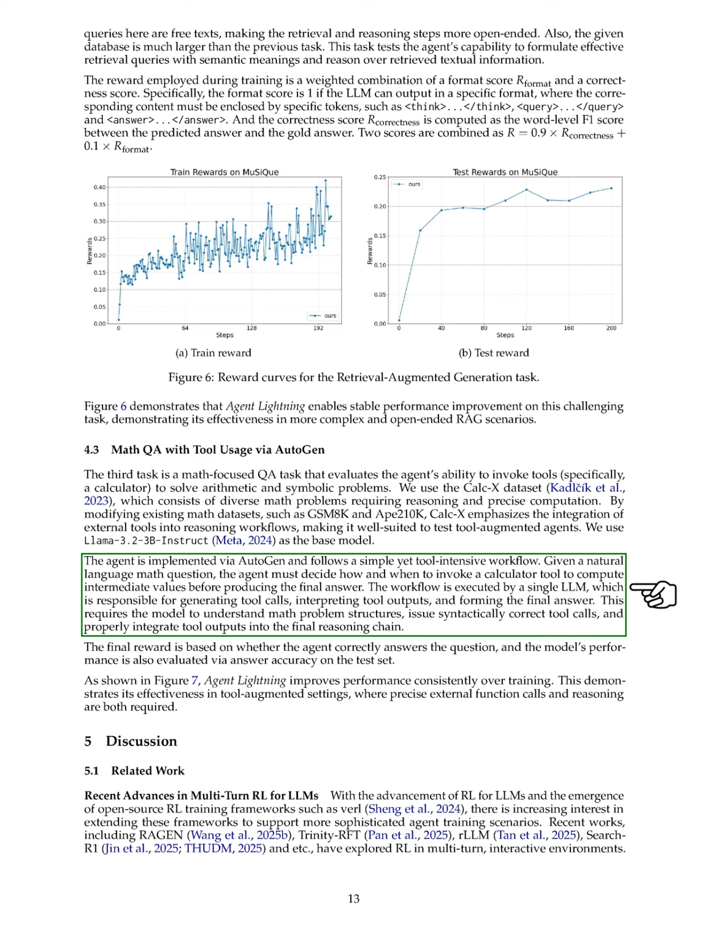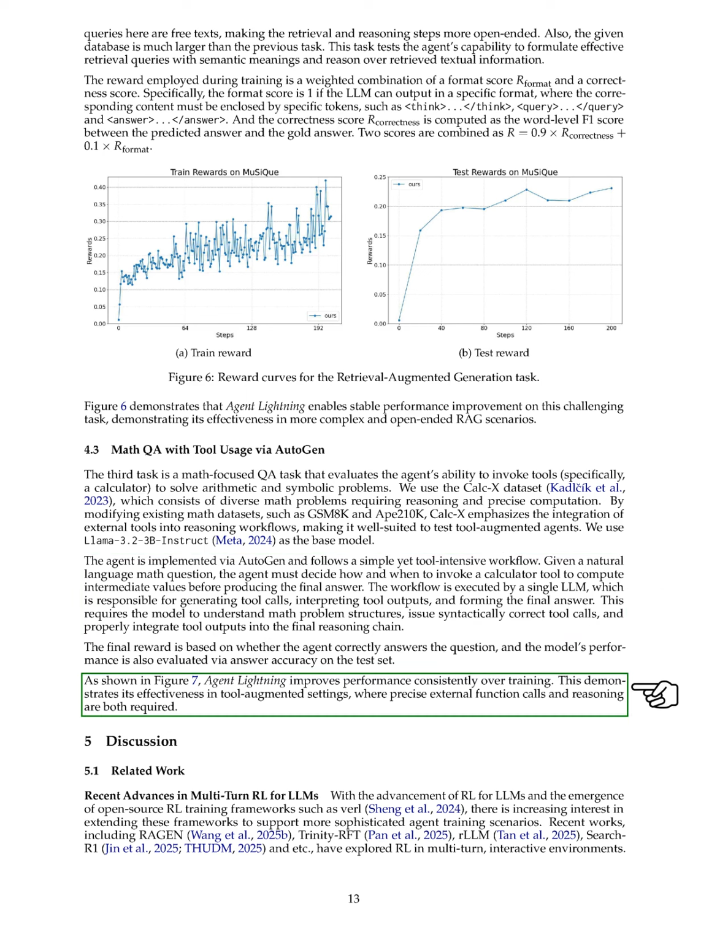The agent must understand the structure of math problems, issue correct tool calls, and integrate the outputs into its reasoning. The final reward is based on whether the agent answers correctly, and we evaluate performance through answer accuracy on the test set. Our findings indicate that Agent Lightning consistently enhances performance during training, demonstrating its effectiveness in settings that require precise tool usage and reasoning.